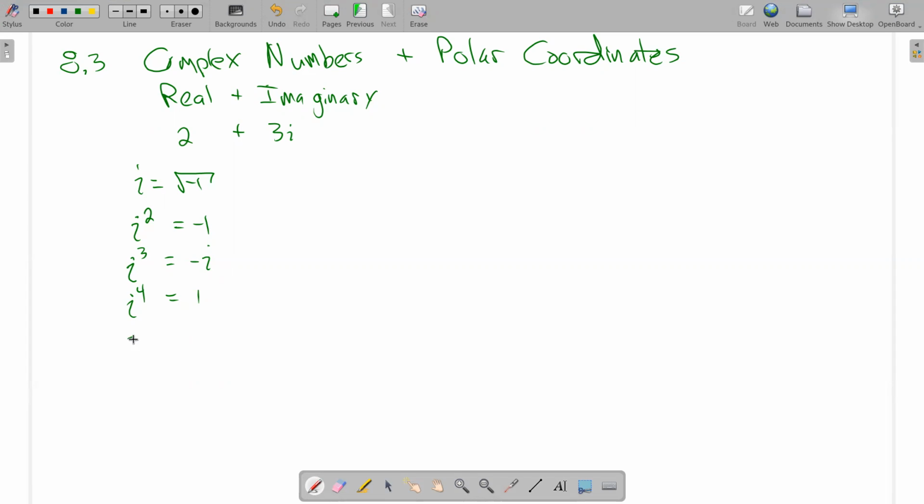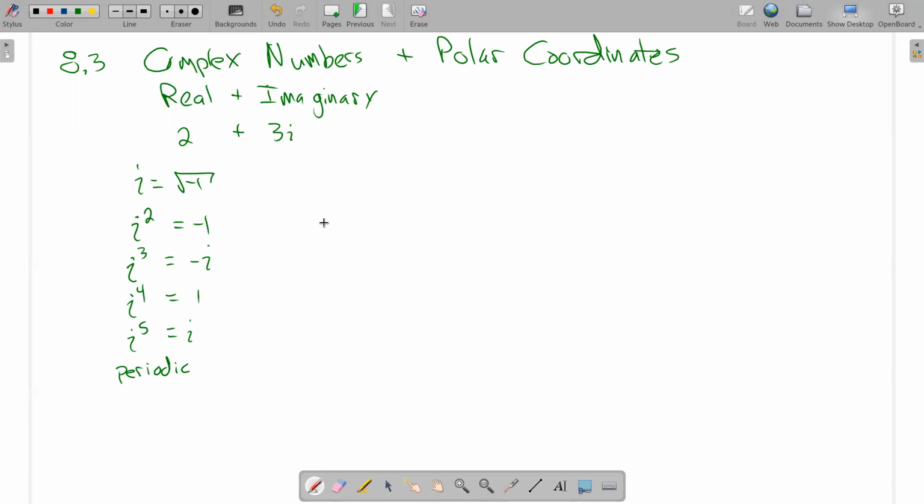And if we take i to the 5th power, that would be i to the 4th times i, which is just i again. And then we get this cycle going on, so the powers of i are periodic. I mention this because sine and cosine are periodic, and it turns out there is a relationship between i and the sine and the cosine. They're both periodic objects in our reality.